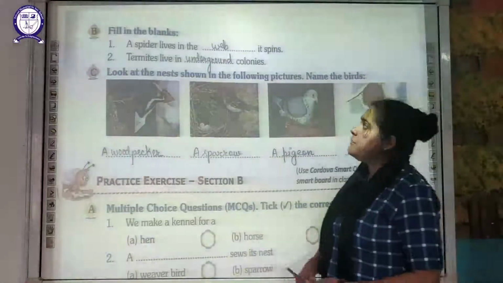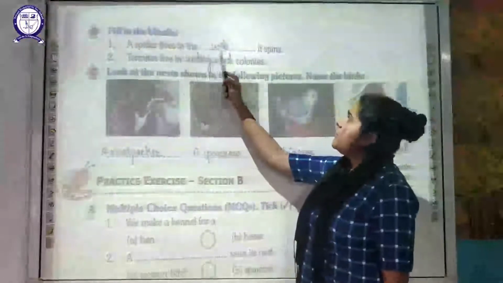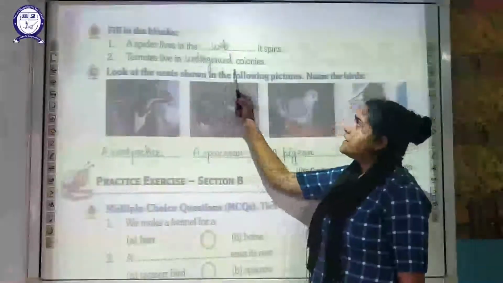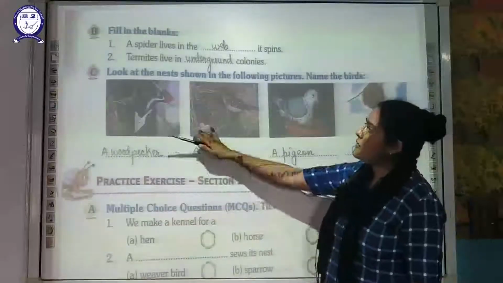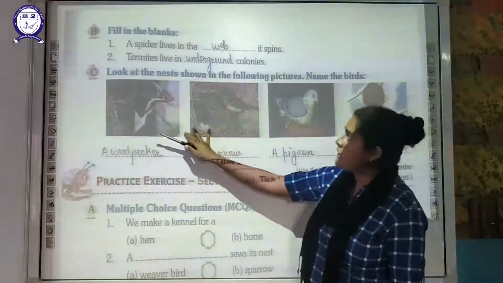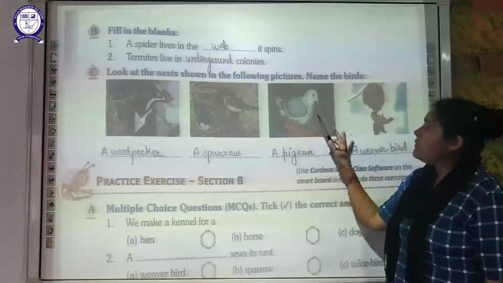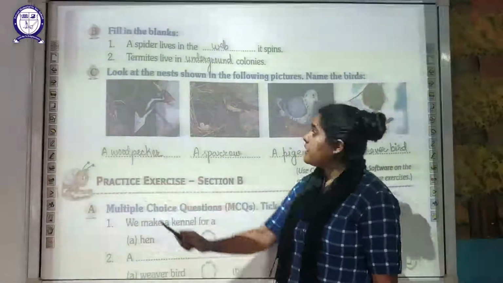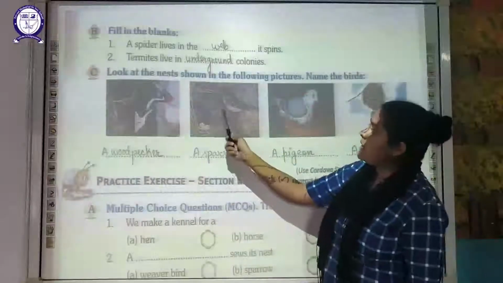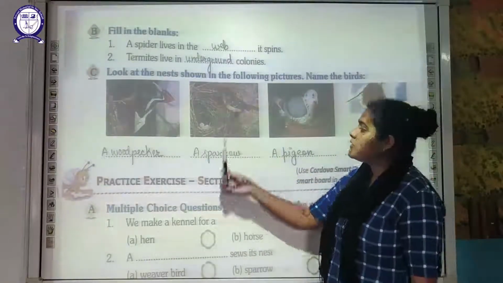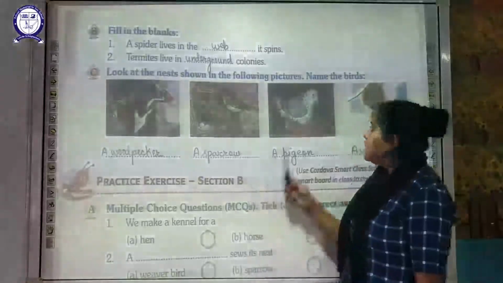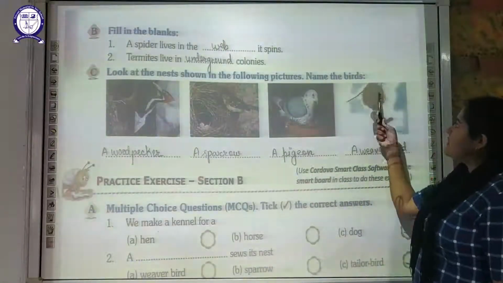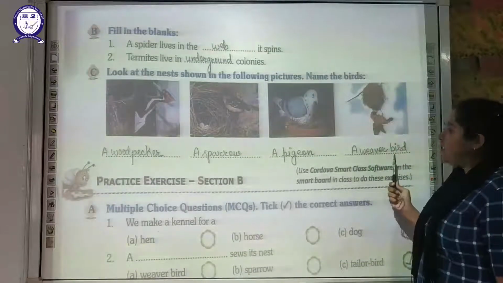Now next is fill in the blanks. A spider lives in the webs it spins. A termite lives in underground colonies. Next, look at the various nests and name the bird. As you can see, this is a tree trunk and it is a woodpecker. A simple nest made by various materials is made by a common bird, that is the sparrow. The next is a pigeon, and next, this attractive nest is built by a weaver bird.